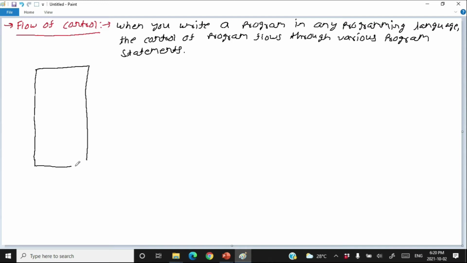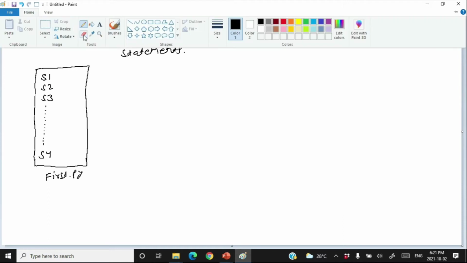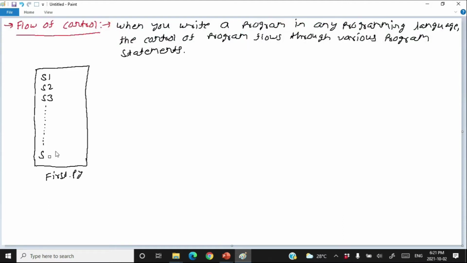So suppose that if you write a Python program, say first.py, then a Python program is made up of various statements. Statement S1, statement S2, statement S3. So these are the various statements in the Python program. So this Python program has many statements from S1 to Sn.